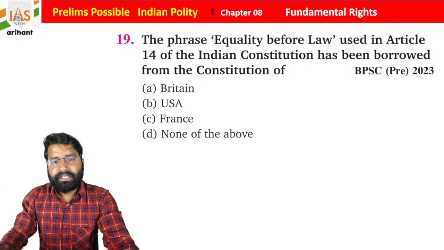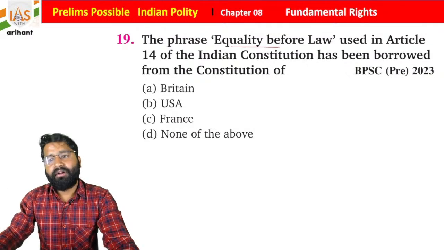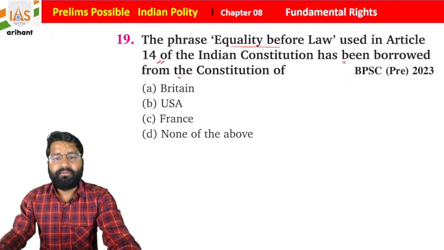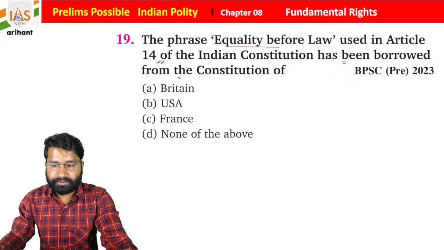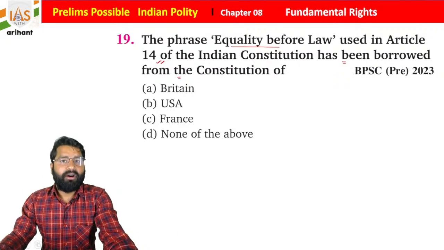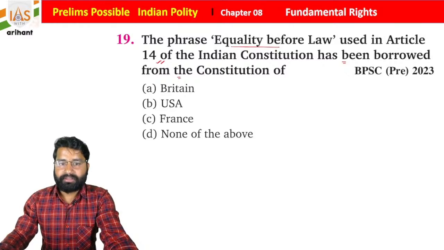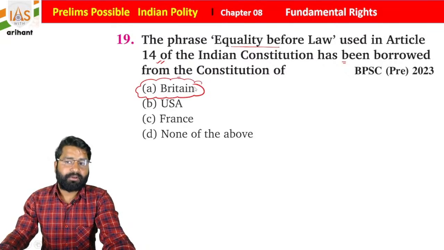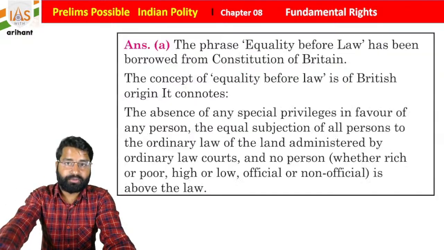Now see, the phrase equality before law used in Article 14 of the Indian Constitution has been borrowed from which of the following constitutions of the world, students? So basically equality before law and equal protection of law, this concept originated in Britain. So we derived this concept from Britain, and it was in the Bihar PSC 2023 question paper.